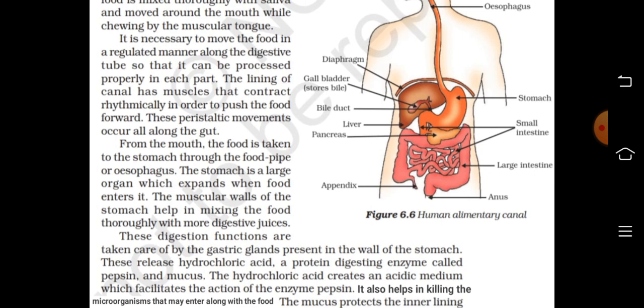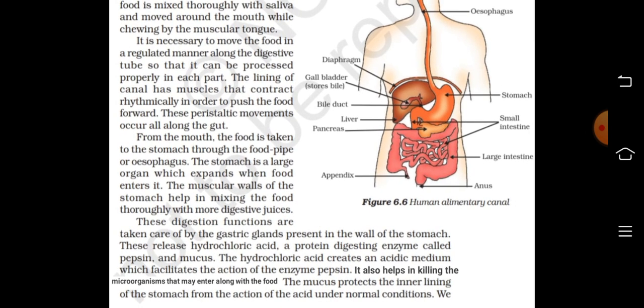The stomach is a large organ which expands when food enters it. The muscular walls of the stomach help in mixing the food thoroughly with digestive juices. These digestion functions are taken care of by the gastric glands present in the wall of the stomach. These release hydrochloric acid, a protein digesting enzyme called pepsin, and mucus. The hydrochloric acid creates an acidic medium which facilitates the action of the enzyme pepsin. It also helps in killing the microorganisms that may enter along with the food. The mucus protects the inner lining of the stomach from the action of the acid under normal conditions.